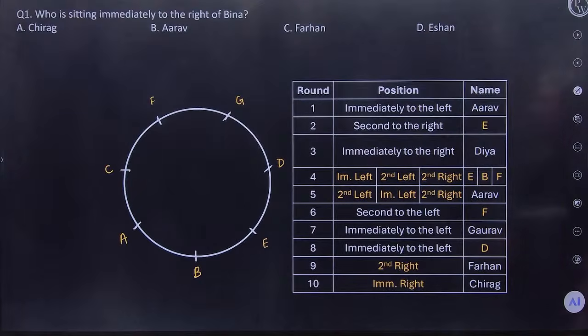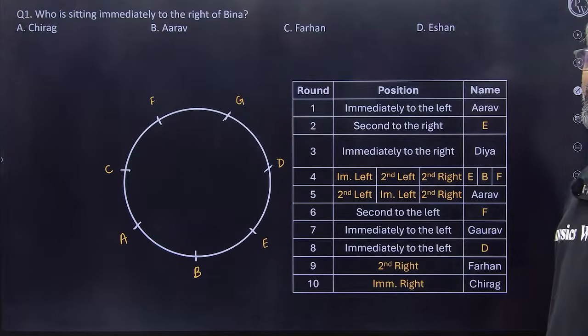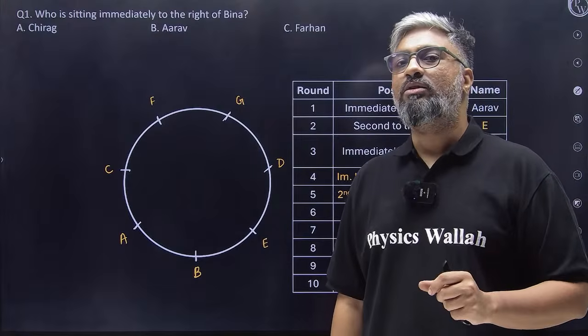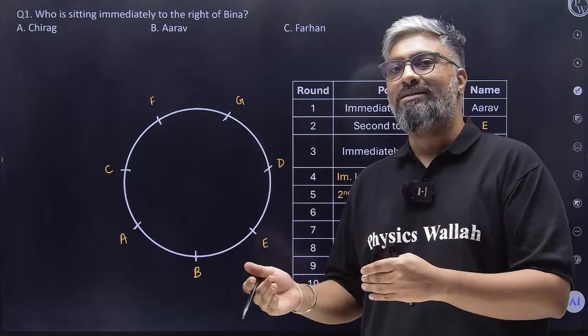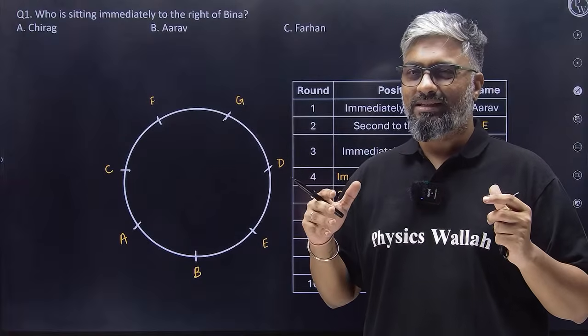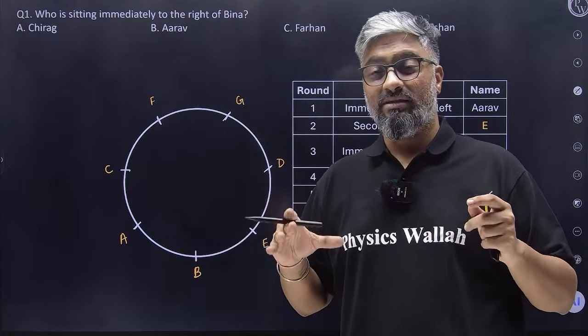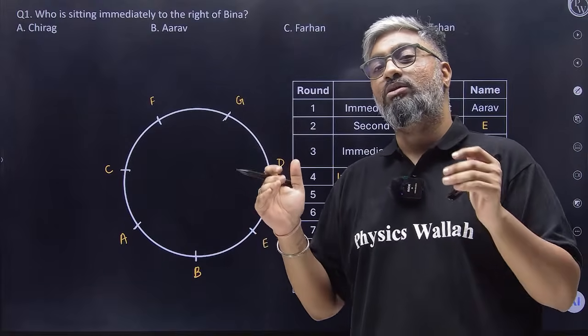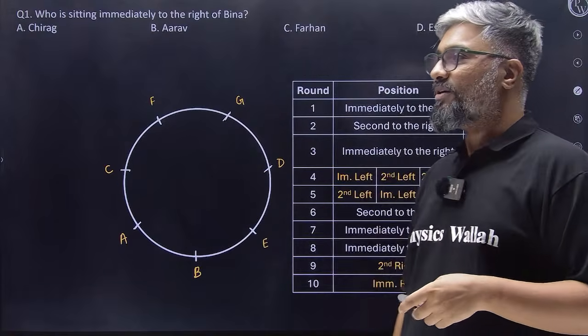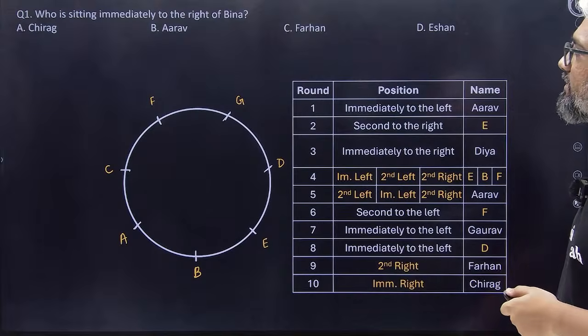Answer the first one. Who's sitting immediate right of Bina? Quick, guys. Exactly, Vandita. So that's what is going to happen with most of you. The more you practice, any kind of complication they try to bring in will just feel like a little inconvenience. It won't be that big of an issue when you're trying to identify the right kind of sets and solving them.